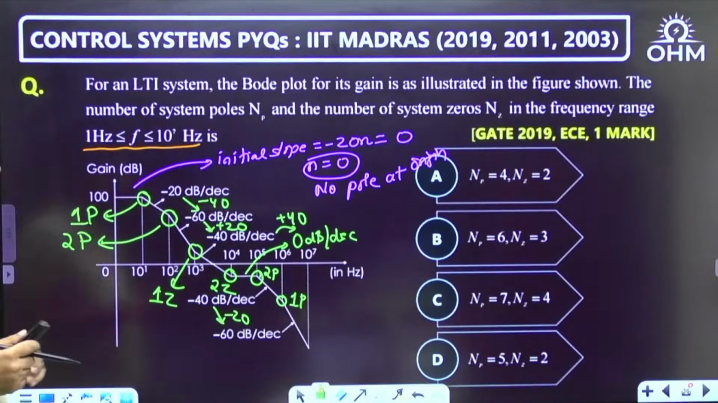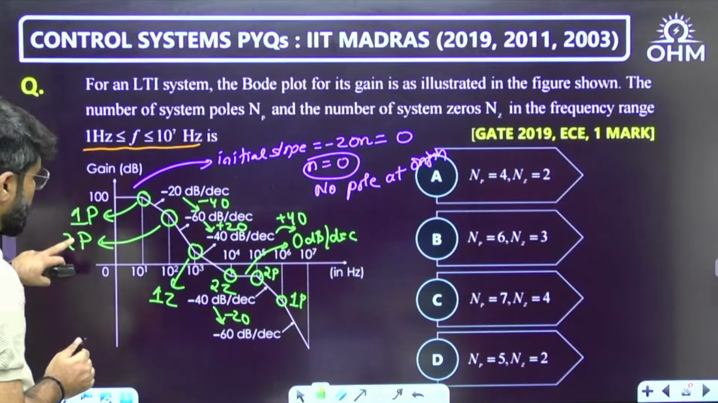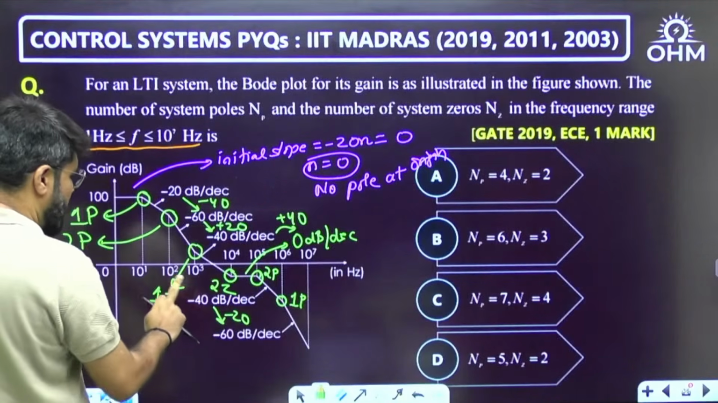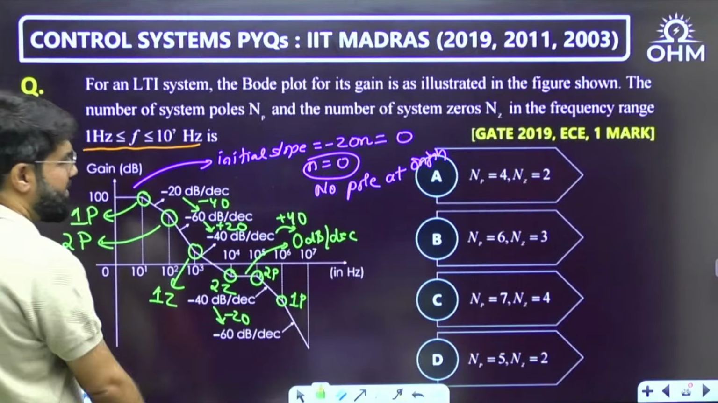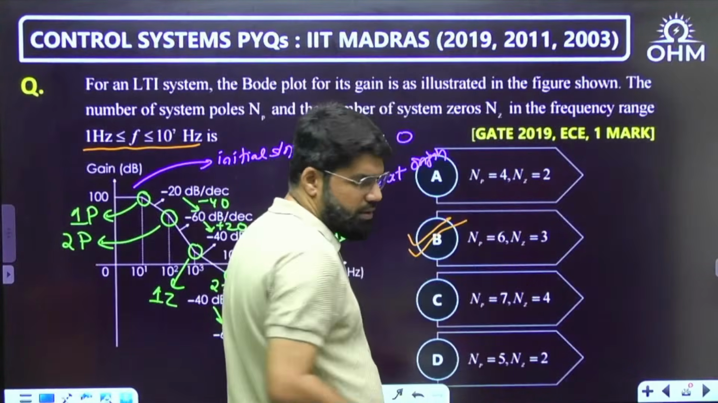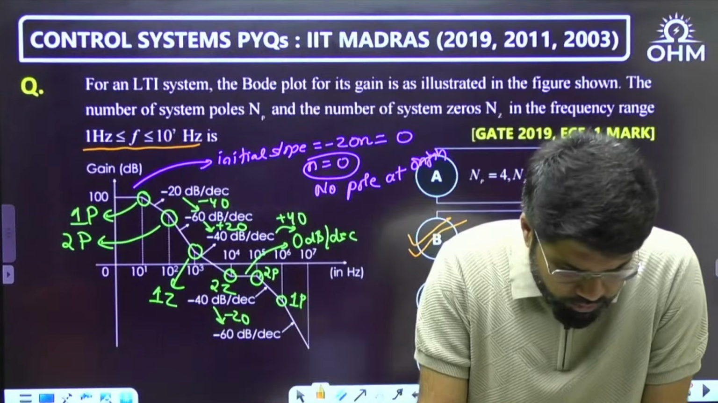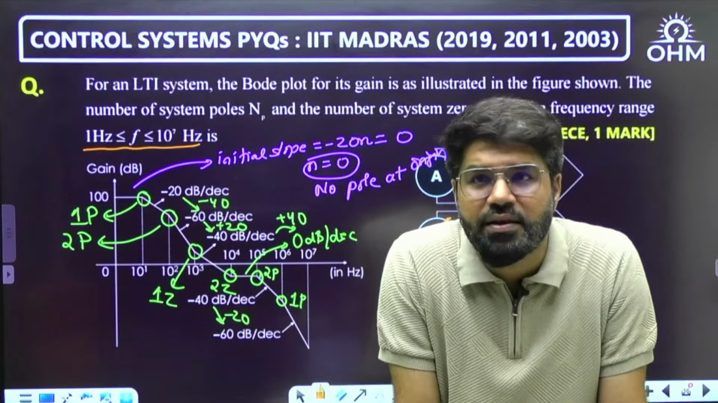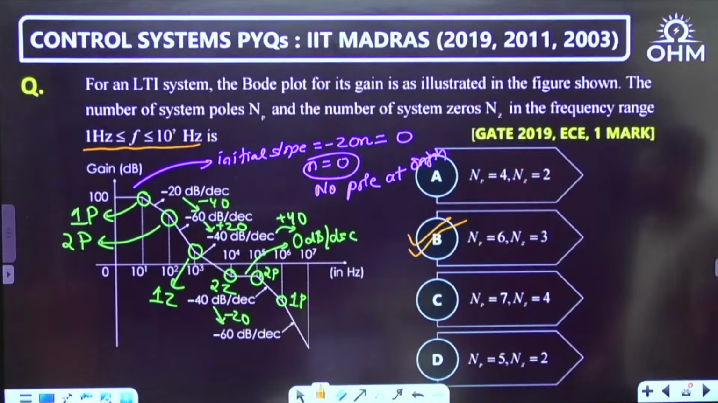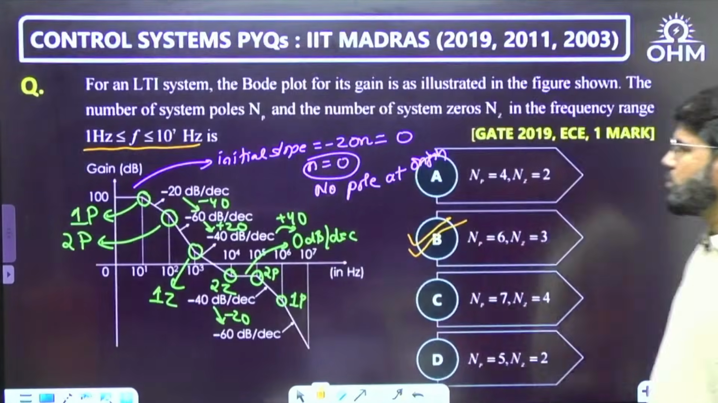Now let's count how many poles: 1, 2, 3, 4, 5, 6. So 6 poles and 3 zeros. My answer here is option number B, 6 poles and 3 zeros. Understood? Fundamental question, just the slope change concept corresponding to a pole or zero.